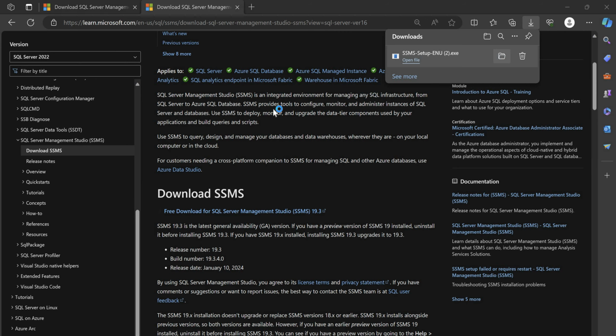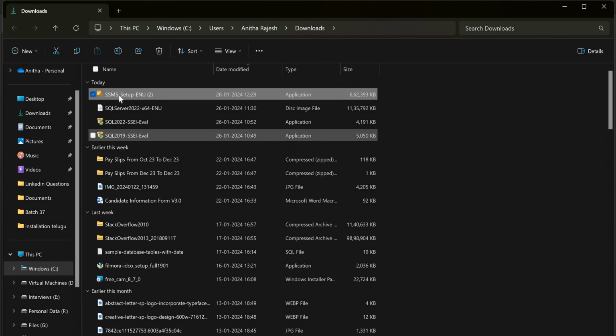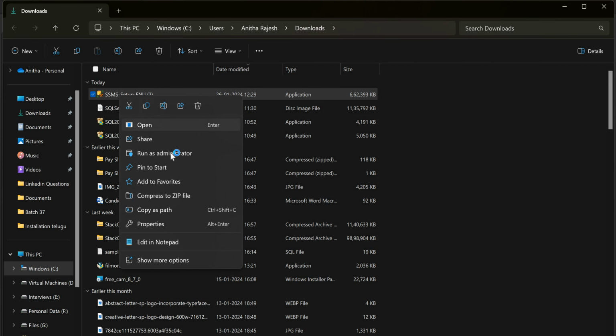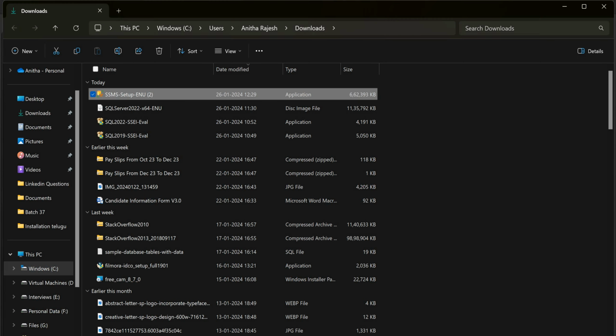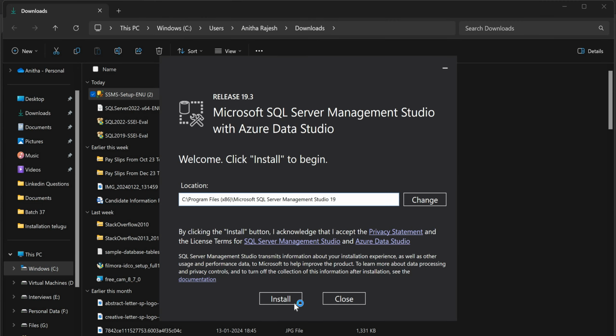Just go to the setup file. This is the setup file that we have downloaded. Just right click on it, run as administrator. Just click on install.